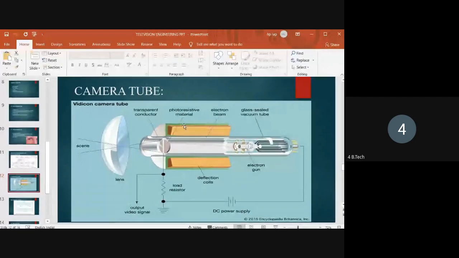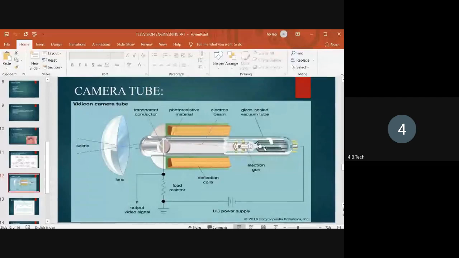Look at this, here the electron beam is presented. This electron beam is used to pick up the picture information. It is controlled by the electron gun.